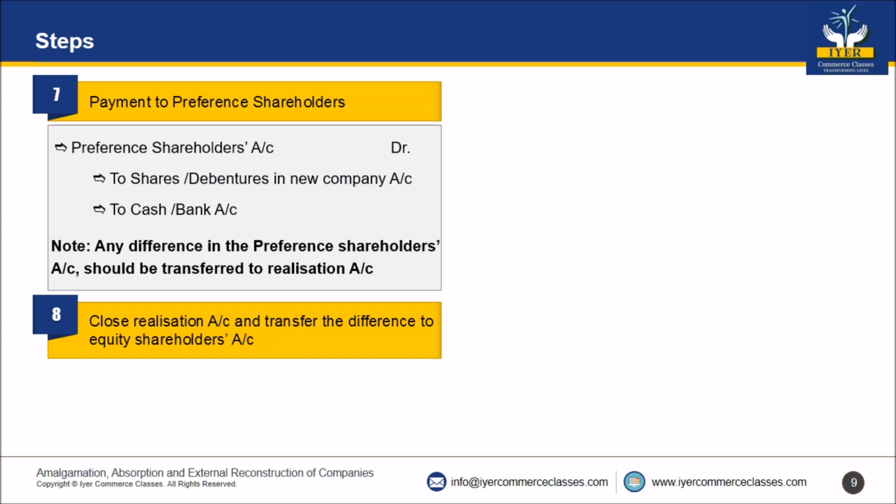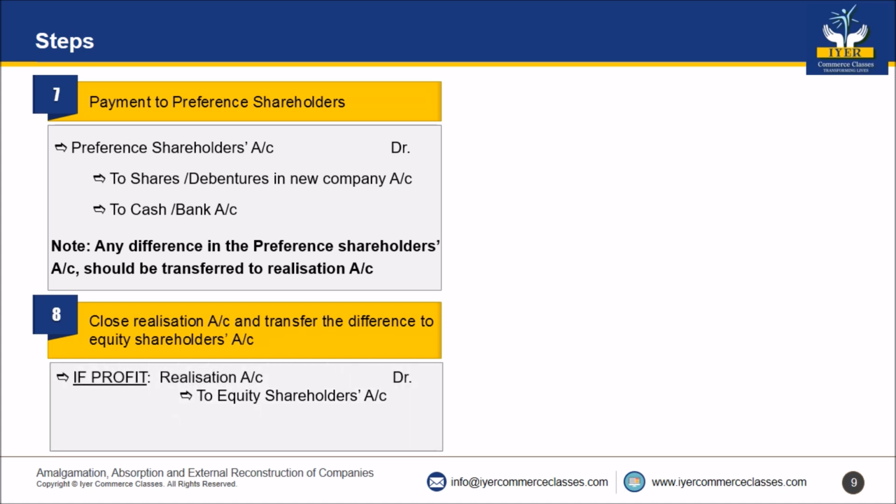Step number 8, you will close the realization account and you will try to find out the profit or loss on the sale. If profit, the entry will be realization account debit to equity shareholders account. If loss, equity shareholders account debit to realization account. So any profit or loss in realization account will be transferred to equity shareholders account.